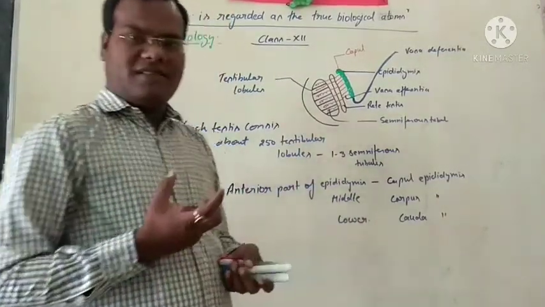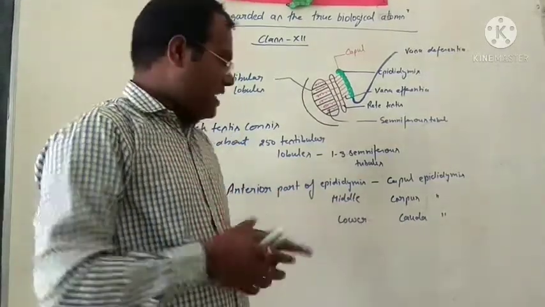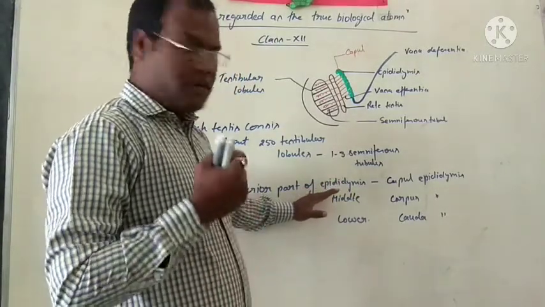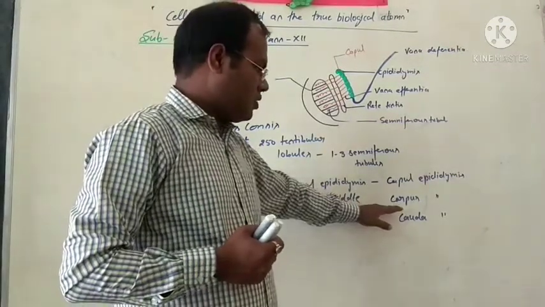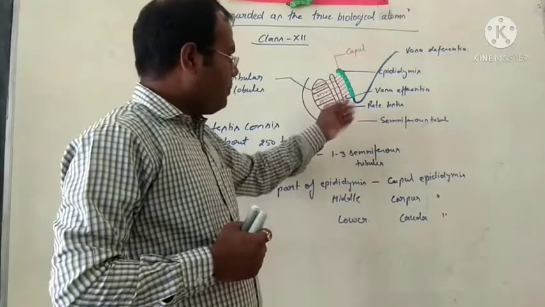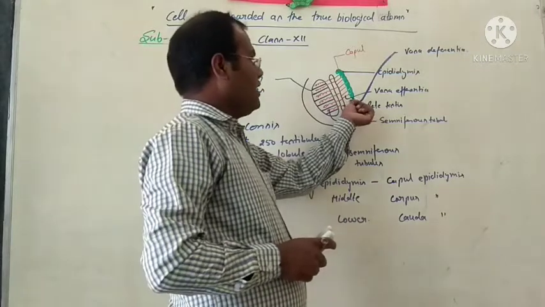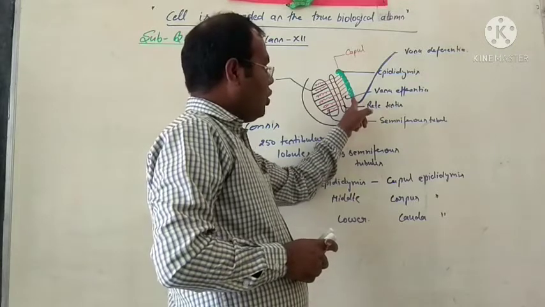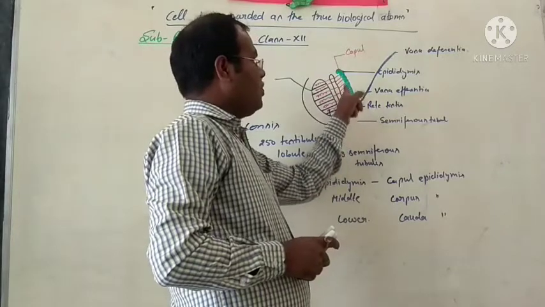The epididymis is a more coiled structure located on the posterior part of the testis. It is differentiated into three parts. The anterior part is called the caput, the middle part is called the corpus, and the lower part is called the cauda. The vas deferens arises from the lower part, the cauda epididymis.